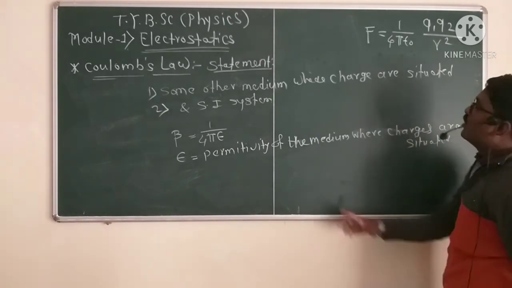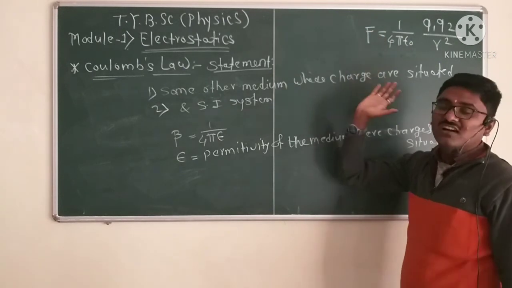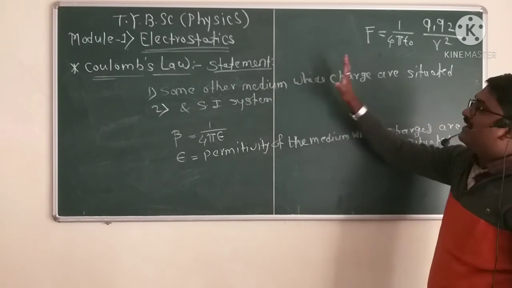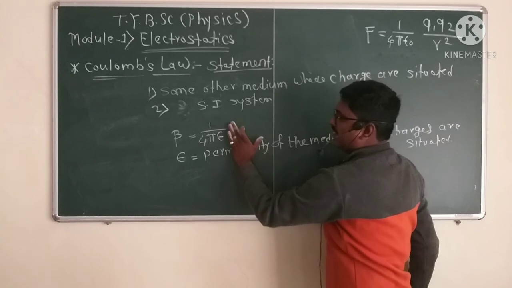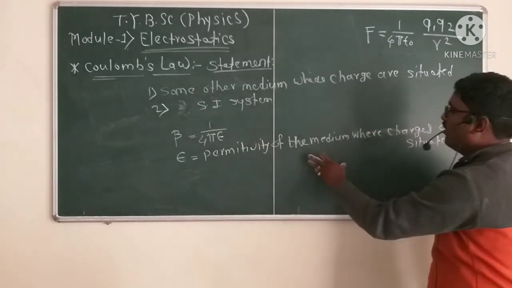Epsilon naught is the permittivity of free space because the charges are situated in free space. But when charges are situated in some other medium and the system of units is SI, beta is equal to 1 divided by 4 pi epsilon, where epsilon is the permittivity of the medium where charges are situated.